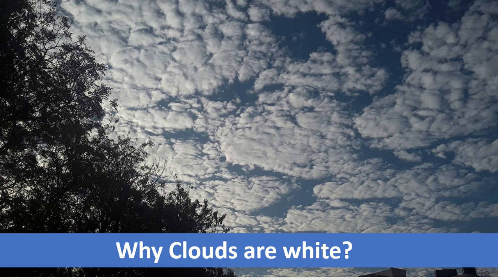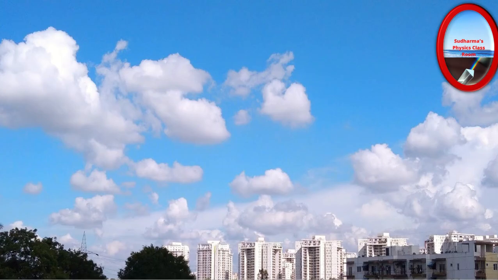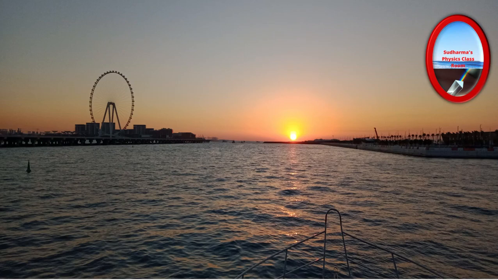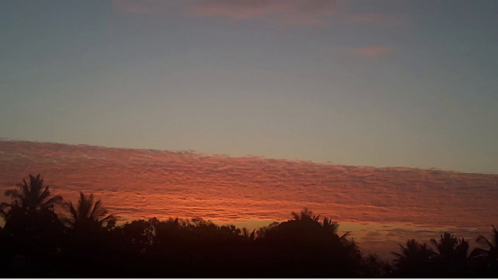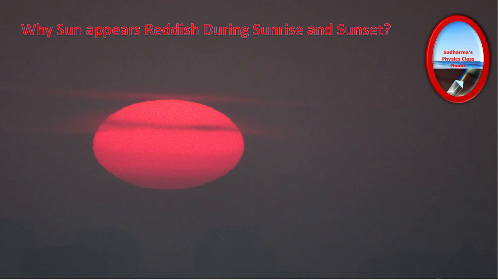So we will be seeing the white color of the clouds. Again, the clouds contain water droplets, which are comparatively larger in size. So all the colors will be scattered in the same amount, and we will be able to see the clouds as white in color. And the blue color of the sky is due to scattering of light, where the bluish region of the spectrum is scattered the maximum. And the red color of the sun during sunrise and sunset is because by the time the light reaches the observer, only the longer wavelength will be remaining. So we will be able to see the reddish color.